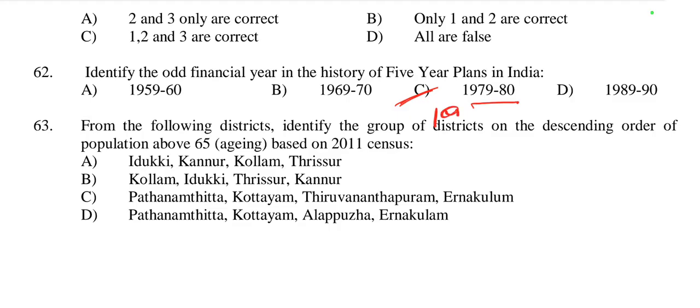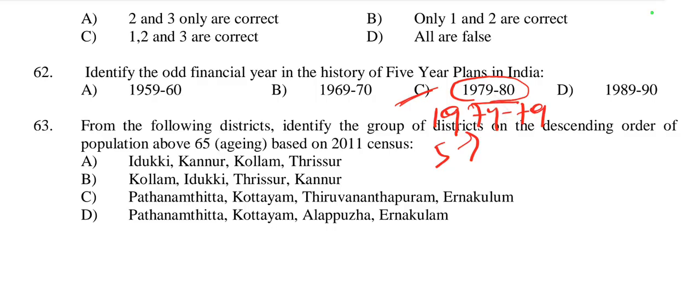The 5th 5-year plan was from 1974 to 79, so it was interrupted, and there was no plan in 1979-80. The last year, 79 to 80, was a rolling plan.